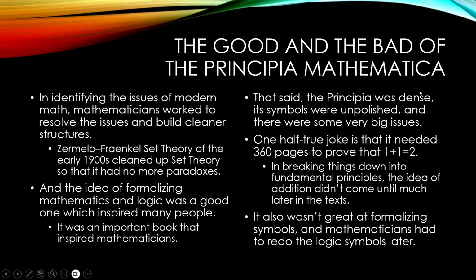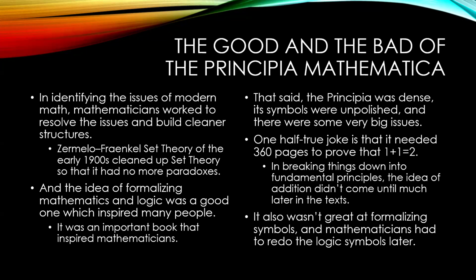That said, the Principia was dense, its symbols were unpolished, and there were some very big issues. One half-true joke is that it needed 360 pages to prove that 1 + 1 is equal to 2. And it's true. They actually have the proof: 1 + 1 = 2 on page 360. That's not great. Hopefully we would reach that sooner than that, but maybe not. In breaking things down into the fundamental principles, the ideas of addition didn't come until much later in the texts.